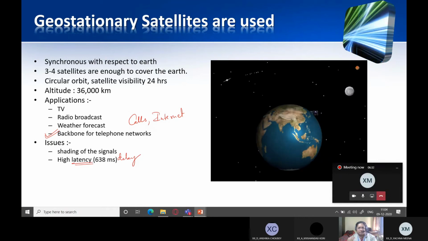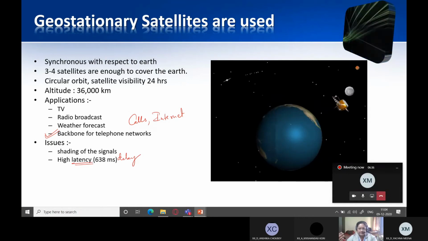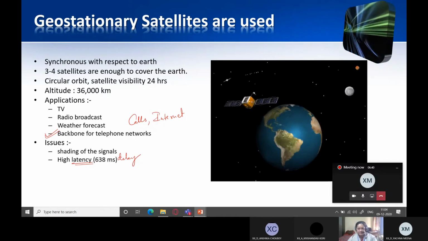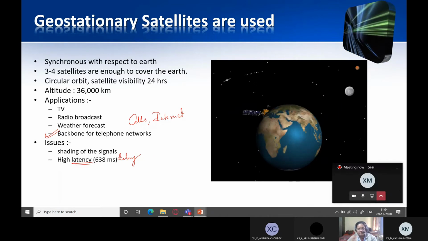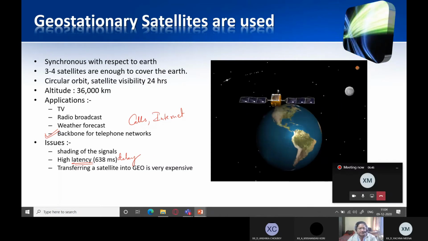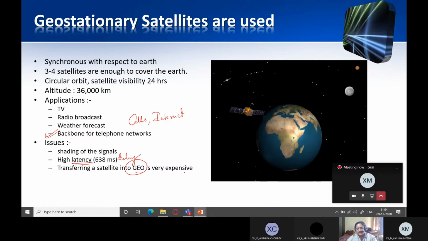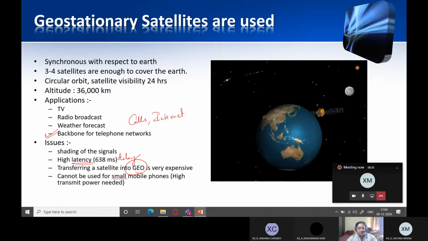Signals are sent from the ground station or earth station to the satellite. This takes some time, and then again it takes some time to come back. That is the whole time needed for a round trip communication. Transferring a satellite into geostationary earth orbit is very expensive and cannot be used for small mobile phones.